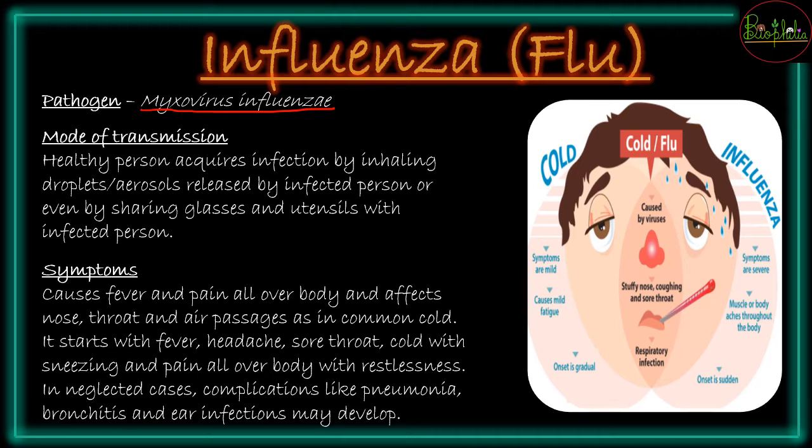So this virus is going to go into a healthy person through droplets or aerosols from the infected person, or it can also be through contaminated objects, like if you are sharing glasses, if you are sharing utensils, or in public places where many people have the flu. There also, if you are using common things like lift buttons or door knobs, you can transmit